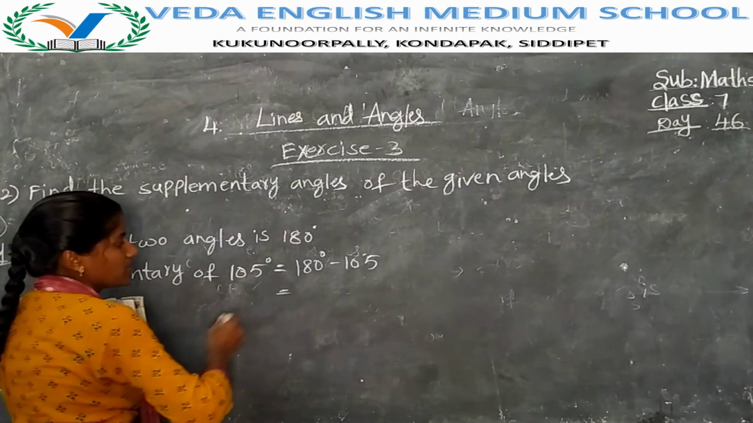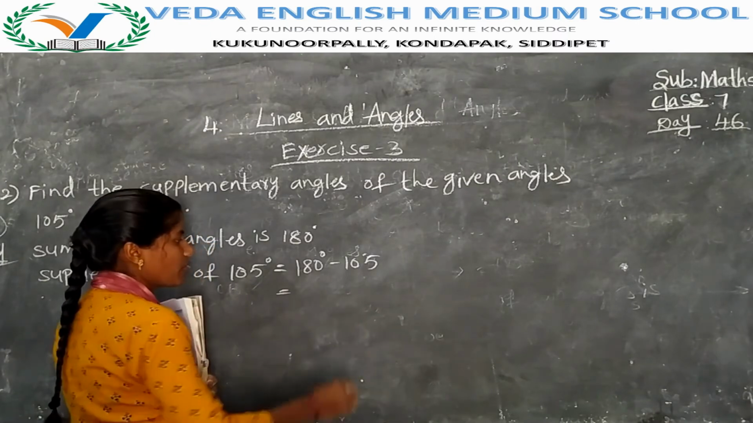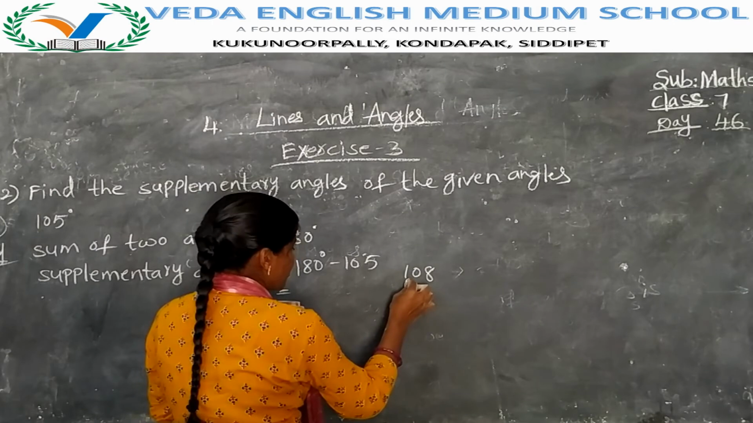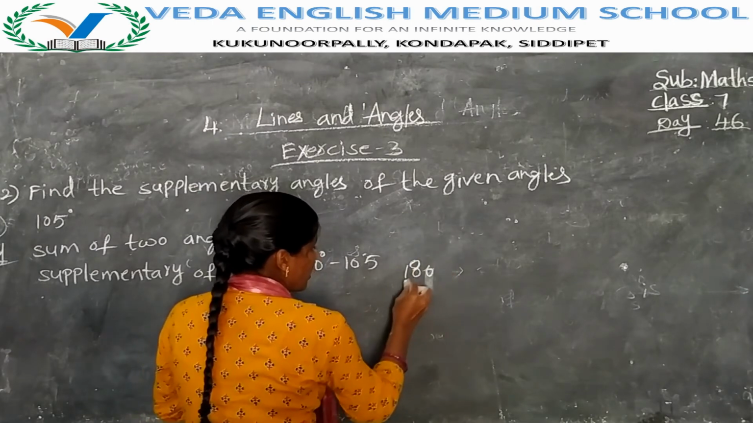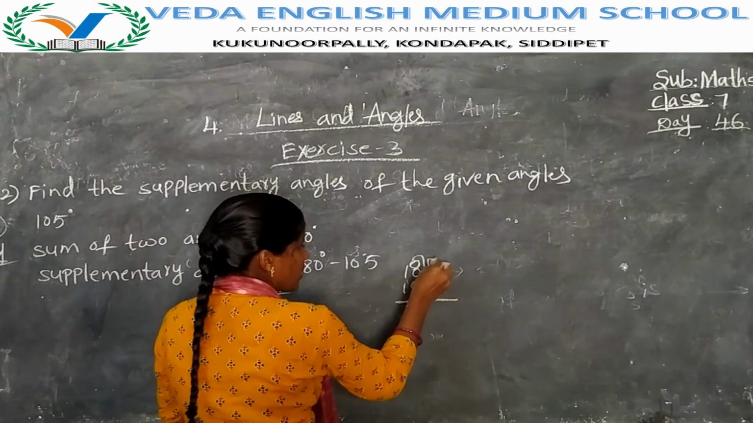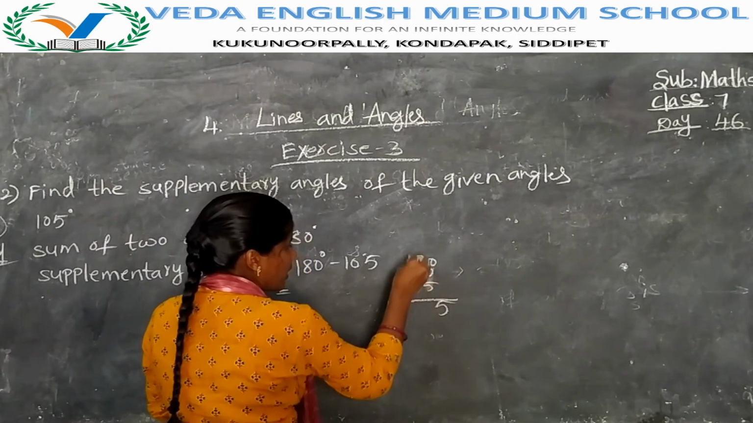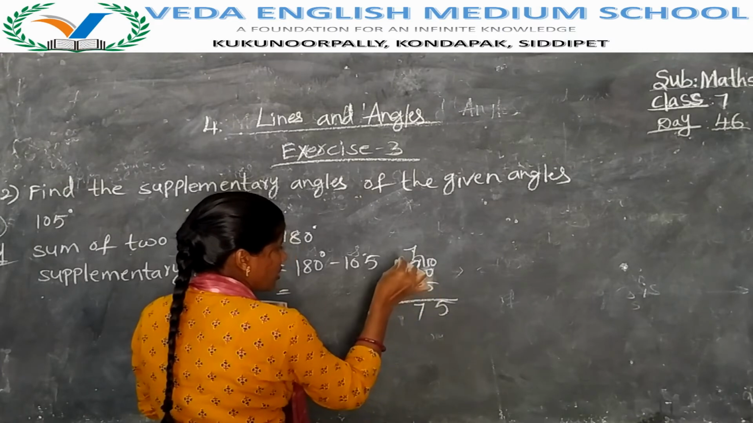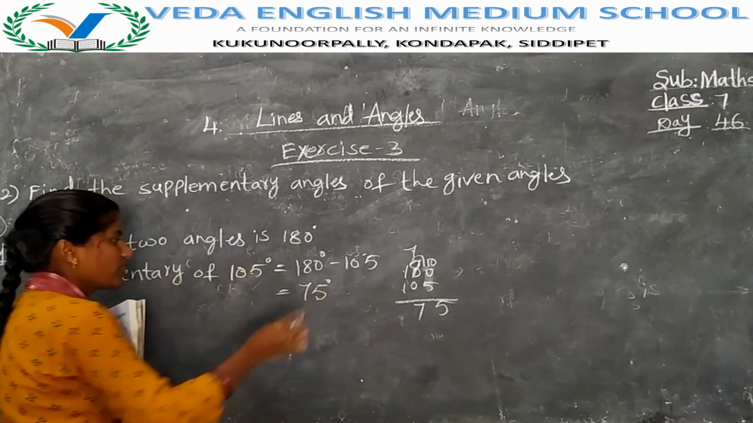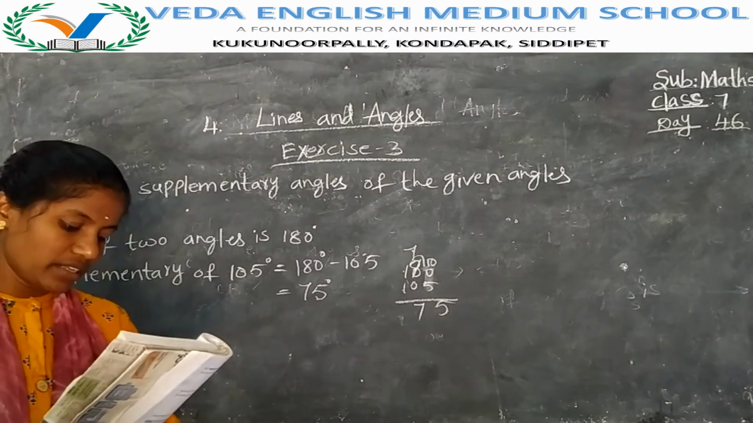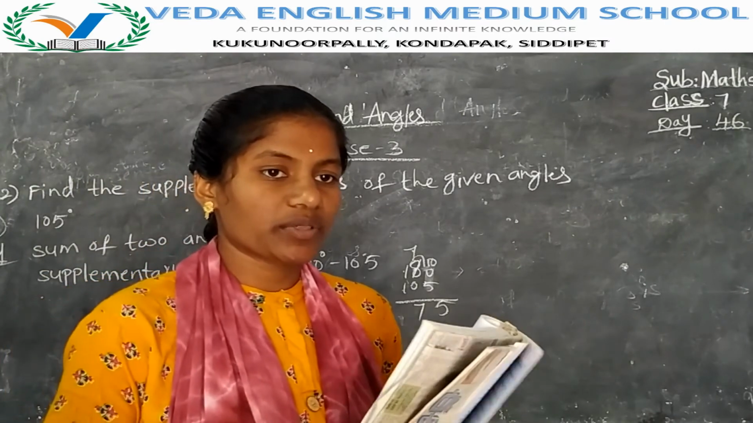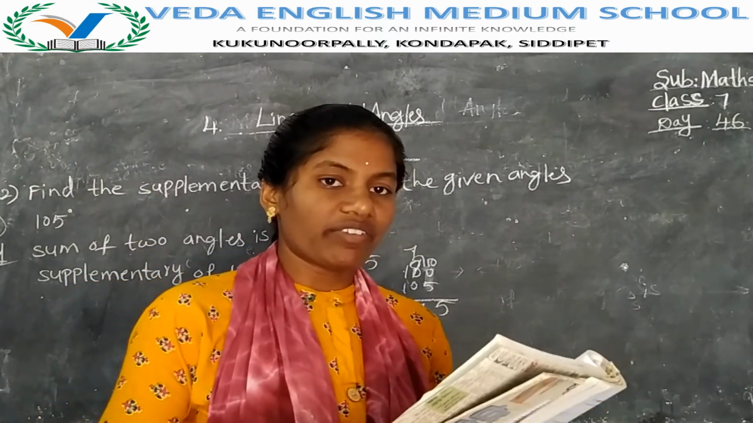Now subtract. 0 minus 5 is not possible. If you take a borrow from 8, 10 minus 5 is 5. 8 will become 7. 7 minus 0 is 7. 1 minus 1 is 0, no need to write. So the supplementary of 105 is 75. Next, supplementary of 95 is 85.